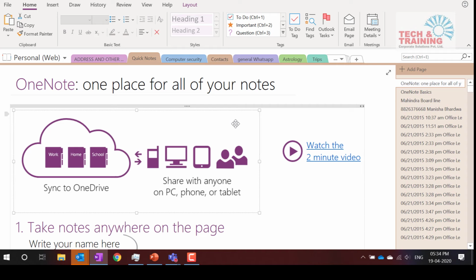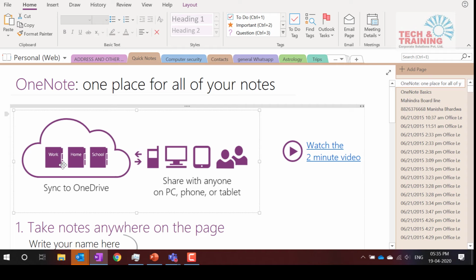So what is OneNote? In simple words, OneNote is nothing but a note-making app. Most people compare it with Google Keep, but I think both products are completely different. A part of OneNote can be used as Google Keep, but Google Keep cannot be used as a OneNote notebook. So let me first tell you what exactly OneNote is. See, here on the screen, it shows work, home and school. These are nothing but the notebooks that kids have, which has this section here towards the end.